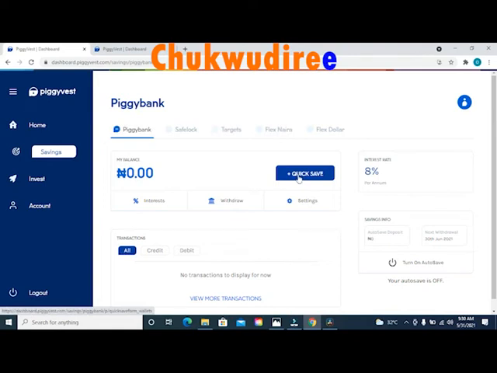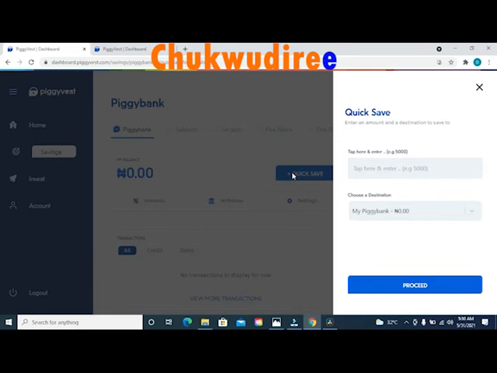Right here inside your Piggy Bank account, at the right hand side, you will see the option that says Quick Save. Right click on Quick Save and you get this pop-up message on your screen. It says type here to enter amount. Type on the first option and enter 1000 naira. On the second option, you will see where it says choose a destination. Right under choose a destination, you will see a box. In this box, it already says my Piggy Bank. So leave it as my Piggy Bank and click on proceed.